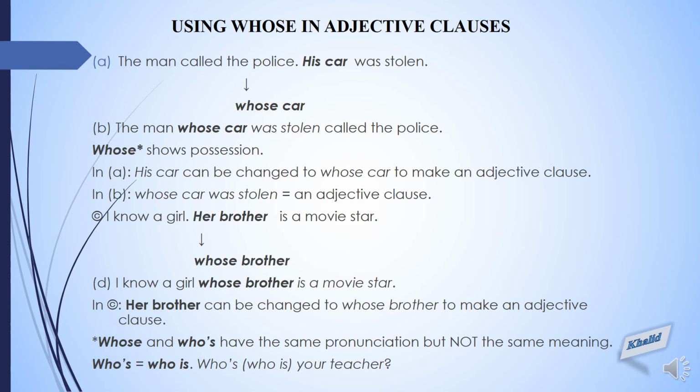Her brother is a movie star. So here her brother can be changed to whose brother to make an adjective clause. So it will become I know a girl whose brother is a movie star. So according to the rule, girl is a noun and whose brother will be an adjective clause.